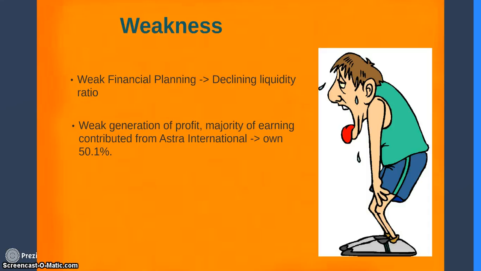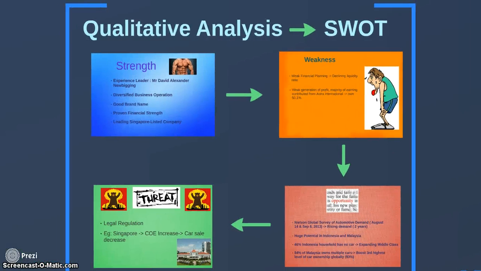Next will be weak generation of profit. Majority of earning is contributed from Astra International because Jardine Cycle and Carriage own 50.1% of Astra International. And they're also in the automotive industry. So if any mishap were to happen to Astra International, it could really affect Jardine Cycle and Carriage severely. So I think that they should really do something about this.